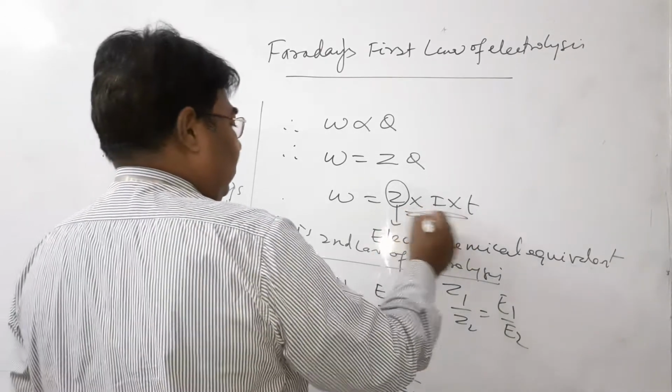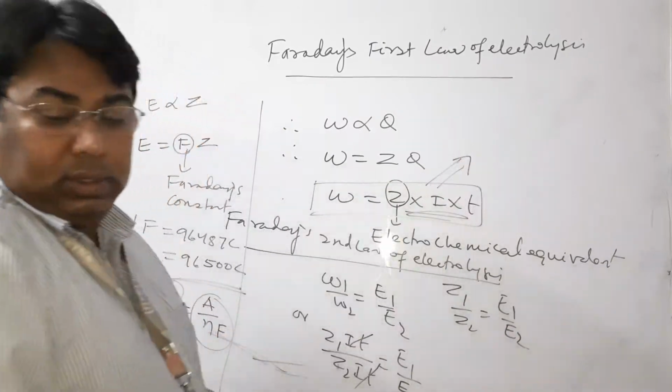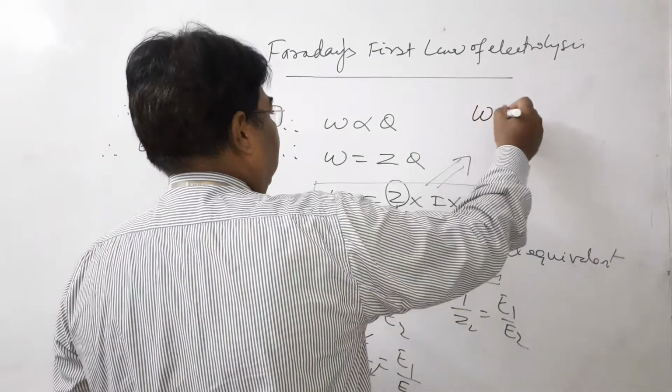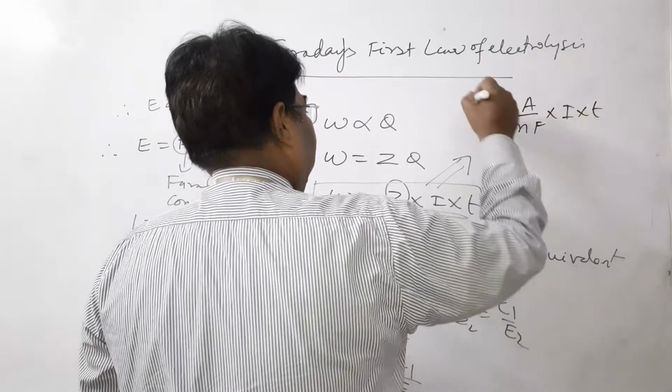So this equation is modified as follows: W is equal to A by NF into I into T. It is a very important formula.